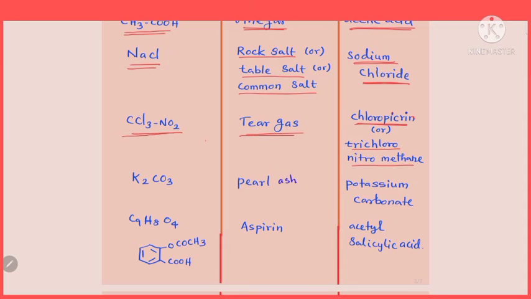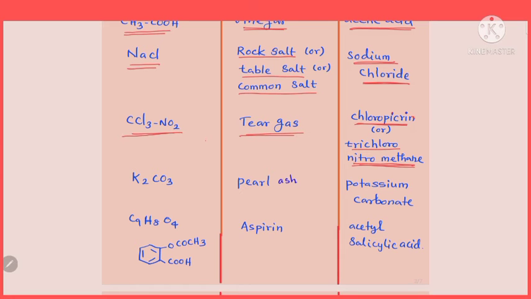Actually, it's a chloro derivative of nitromethane, CH3NO2. CH3NO2 is nothing but nitromethane. In nitromethane, the 3 hydrogens are substituted by 3 chlorines, so it's also called trichloronitromethane. That is the chemical name of this compound, tear gas, CCl3NO2, which can also be used as an explosive material. That is an important use of this tear gas.